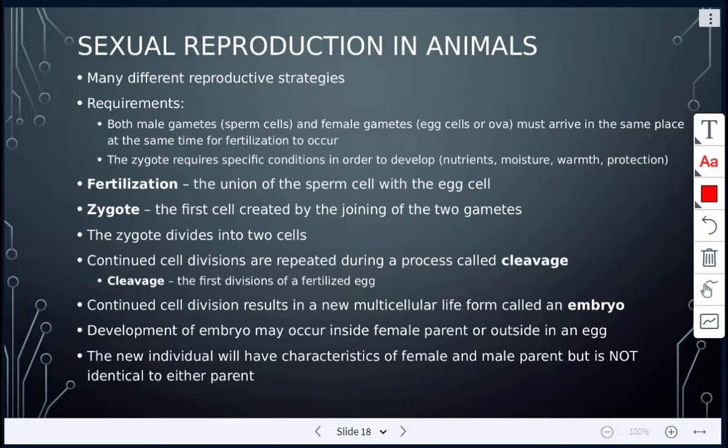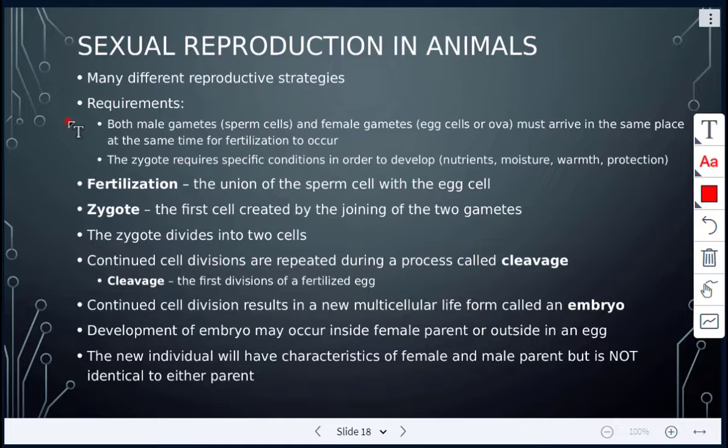Okay, today's class we are finishing up topic 3 and we're going to look at sexual reproduction in animals. There are many different reproductive strategies, like how to find a mate and so on. But the basic requirement for sexual reproduction to occur in animals is that both the male gametes, which are the sperm cells, and the female gametes, which are the egg cells or the ova, have to arrive in the same place at the same time for fertilization to occur.